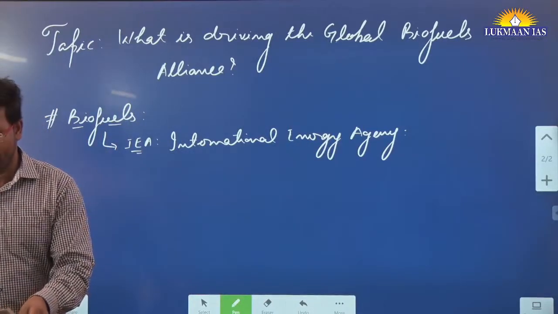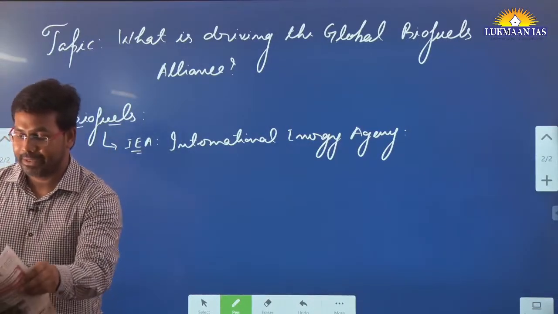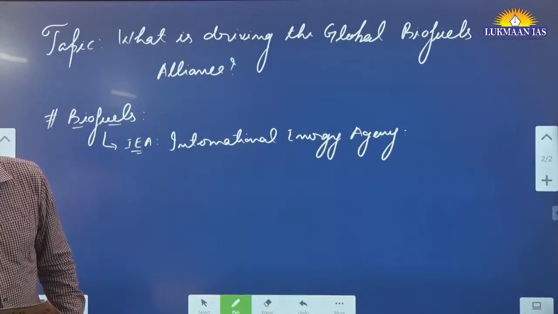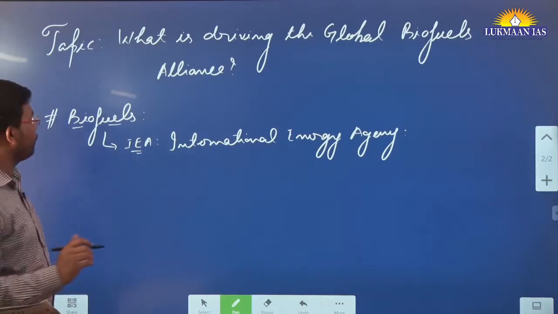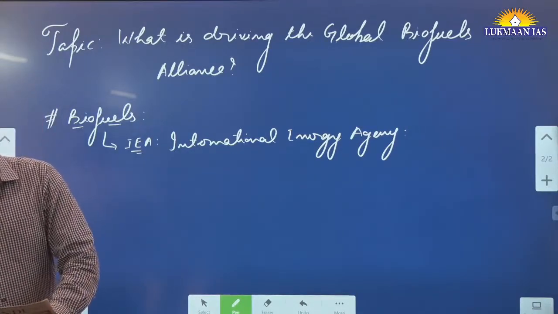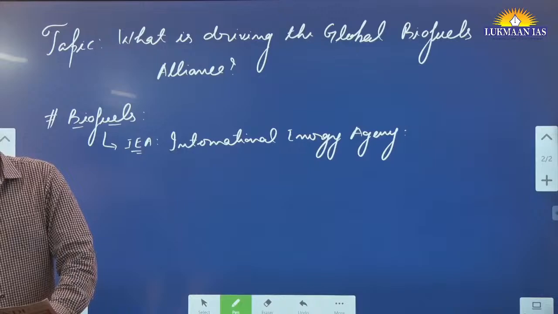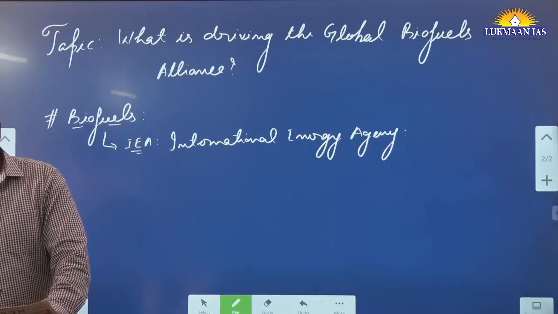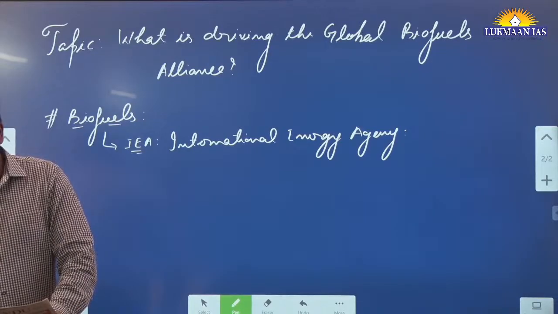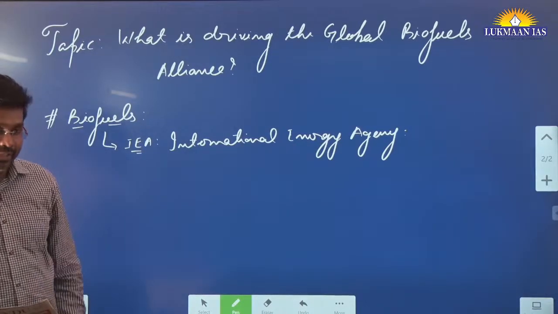We are going to mention the same definition. It says biofuels are liquid fuels that are derived from biomass and used as an alternative to fossil fuel based liquid transportation fuels such as gasoline, diesel and aviation fuel.